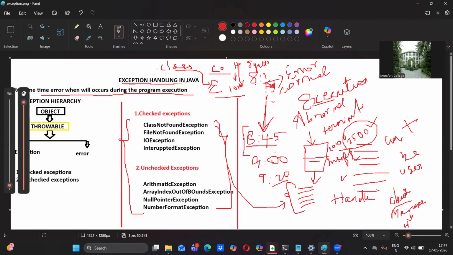So the statement says: a runtime error occurs during the program execution. The error that occurs during the runtime is called an exception. That is called an exception.